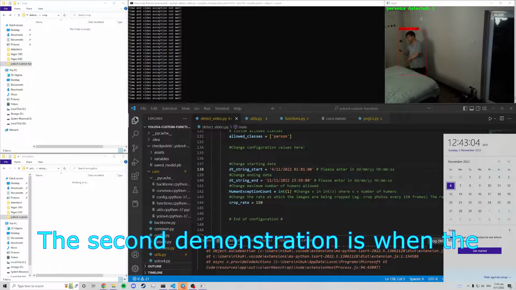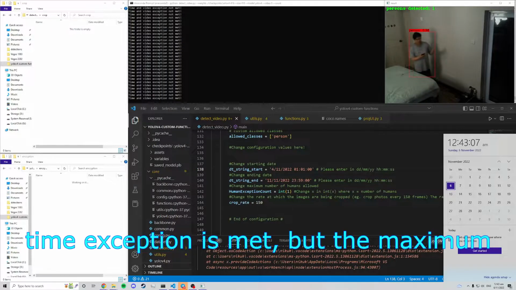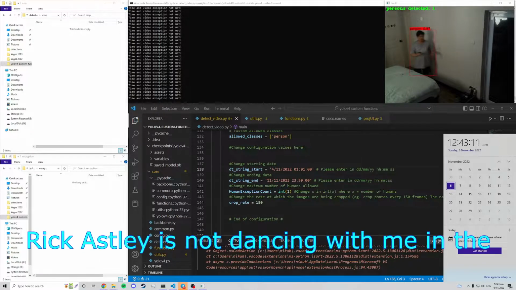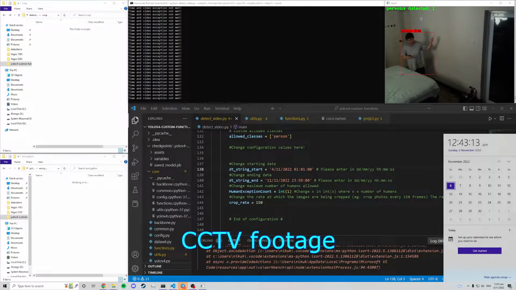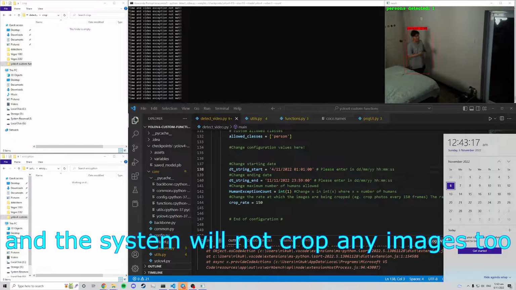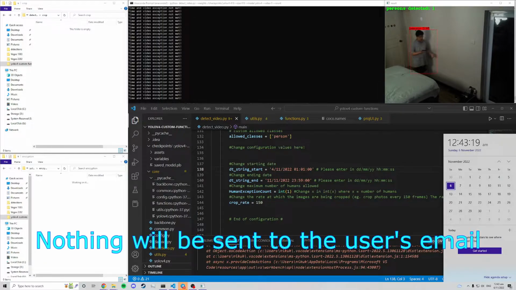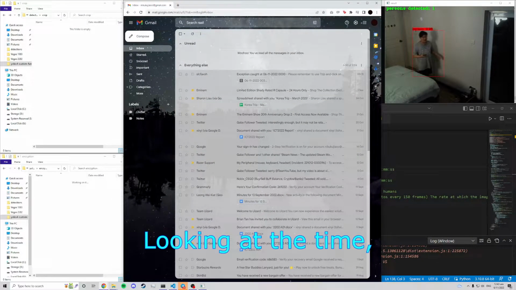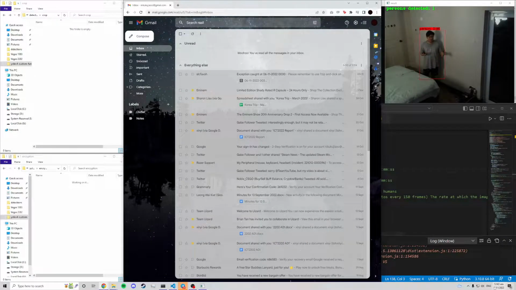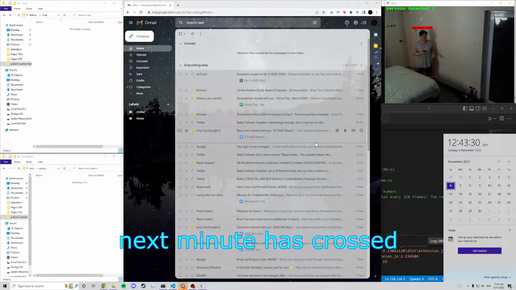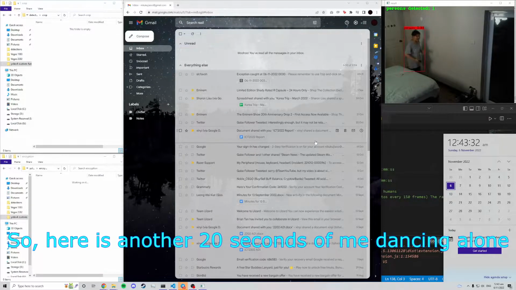The second demonstration is when the time exception is met, but the maximum amount of humans allowed is 1. This time, Rick Astley is not dancing with me in the CCTV footage. Therefore, no new folder will be created and the system will not crop any images too. Nothing will be sent to the user's email. Looking at the time, usually the email will be sent after the next minute has crossed. So here is another 20 seconds of me dancing alone.